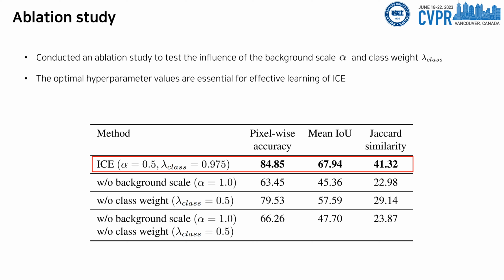In addition, we conducted an ablation study to test the influence of background scale alpha and class weight lambda. We found a significant drop in overall performance without the background scale and class weight, highlighting the importance of these two parameters for effective learning of ICE.